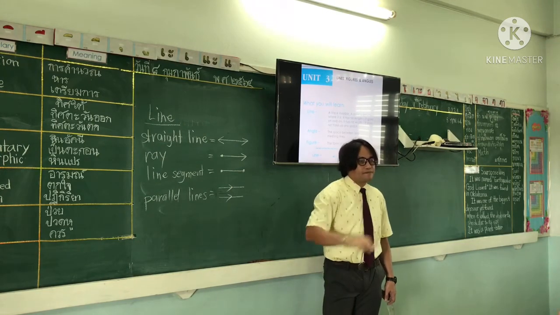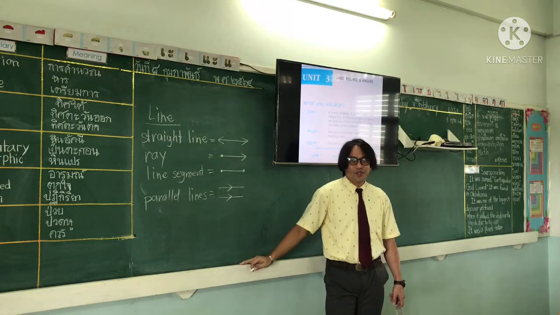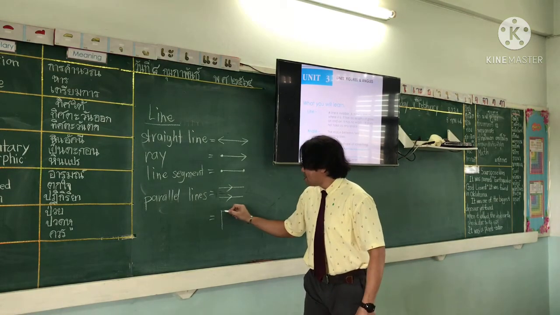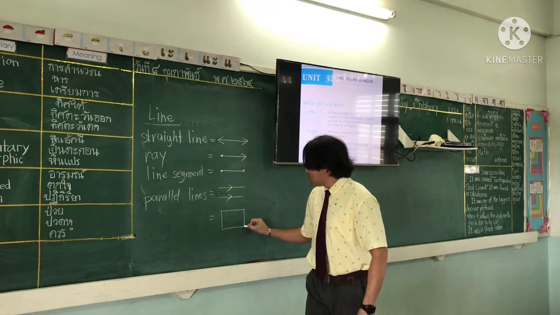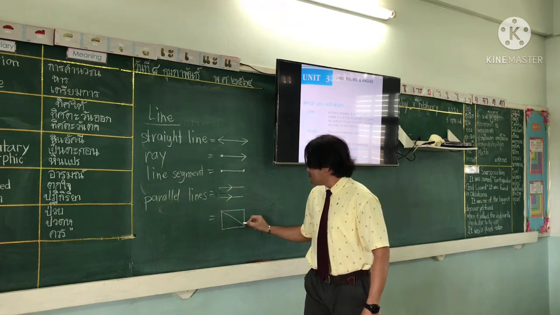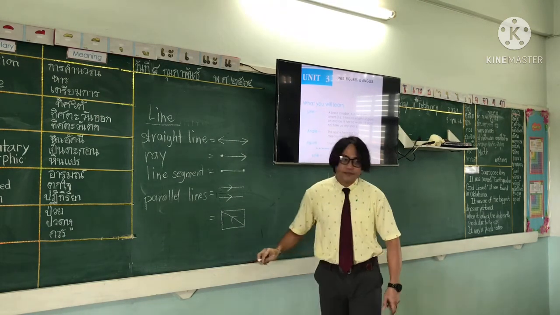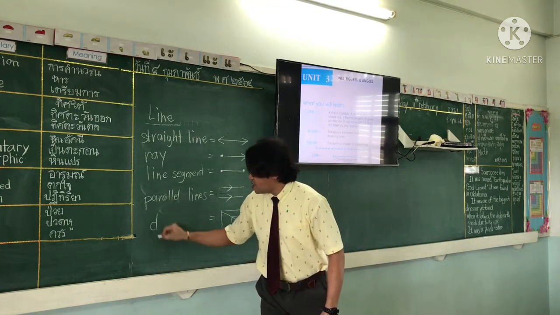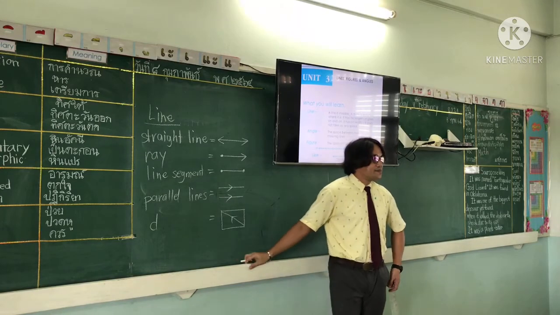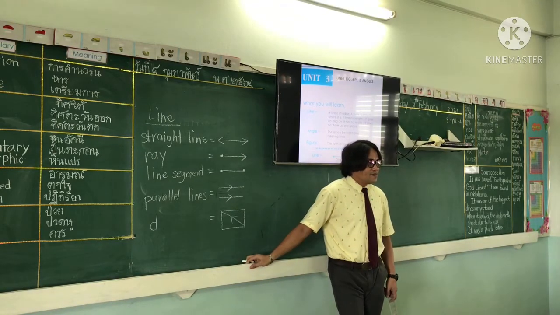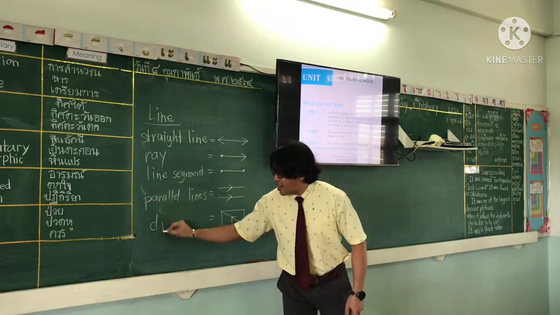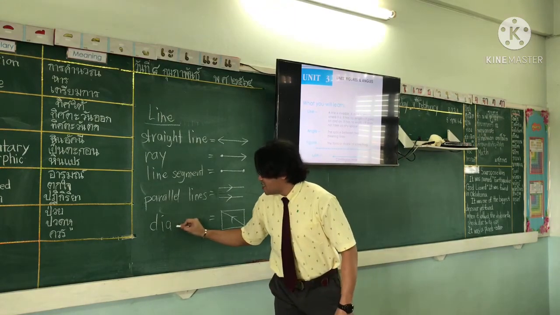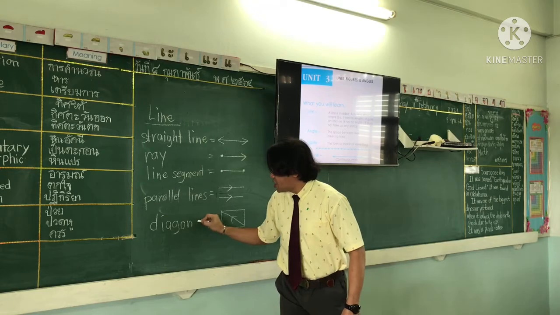Okay, one more. How about this one? Starts with letter D. Next is I. Yes. Diagonal. Everybody all together.